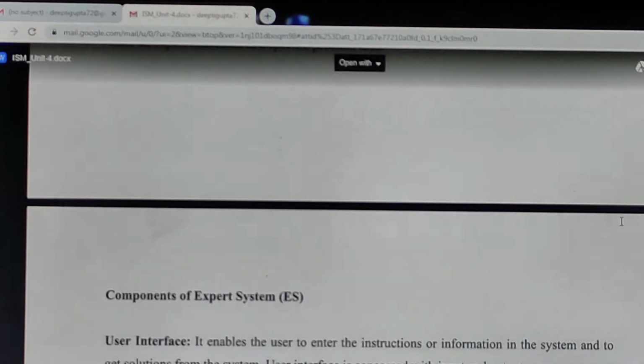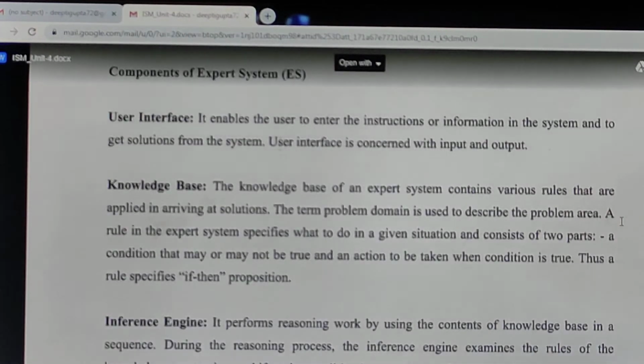So these are basically the components of an expert system. First is the user interface. User interface is basically the GUI through which you give the input or get the output from the system. Knowledge base is actually a type of database, where we store the advices of all the experts regarding some specific problem, right? It depends on the problem domain, on what my problem is.